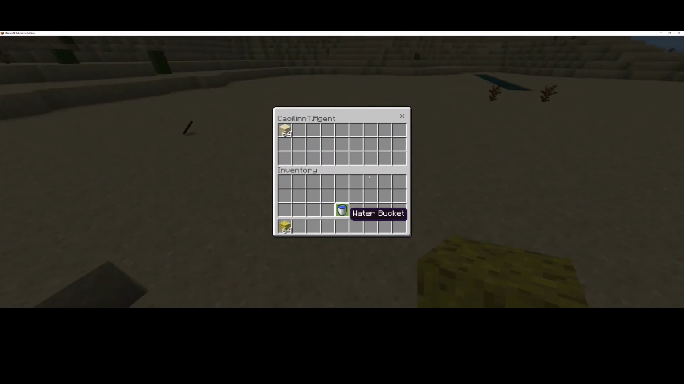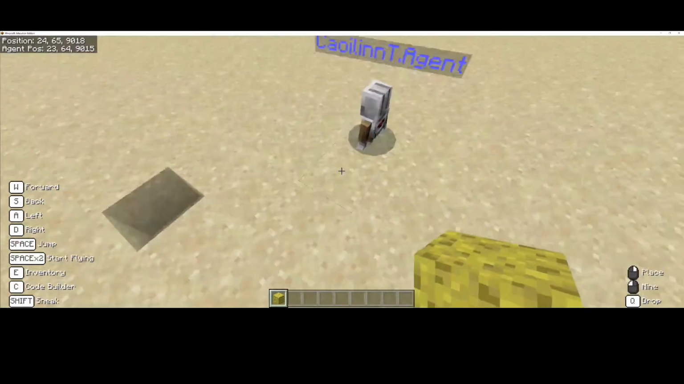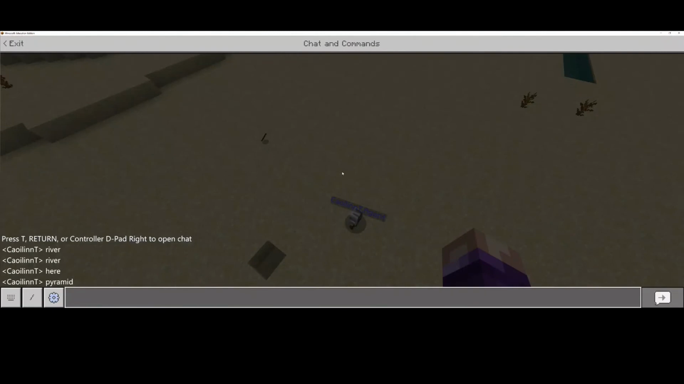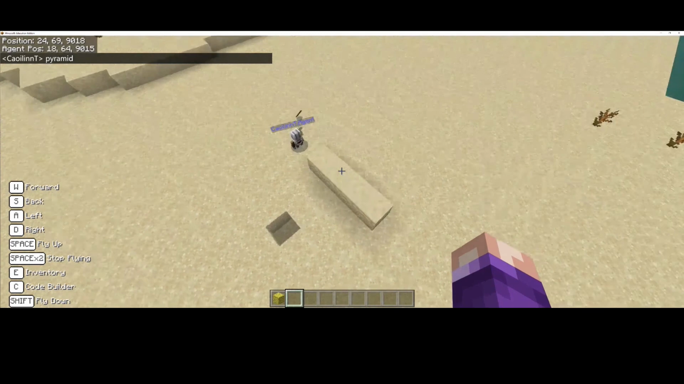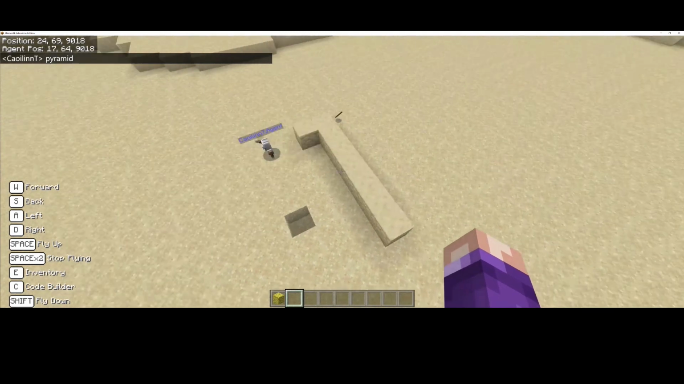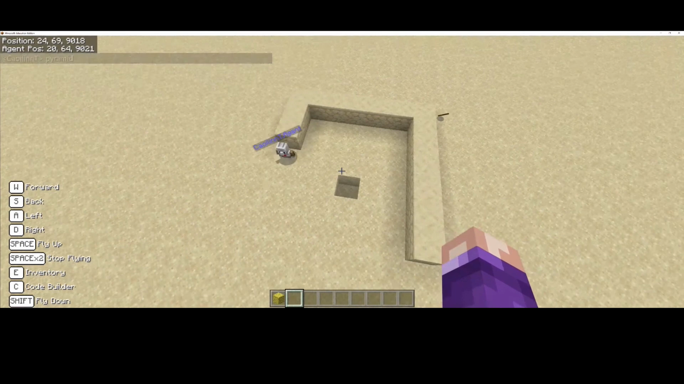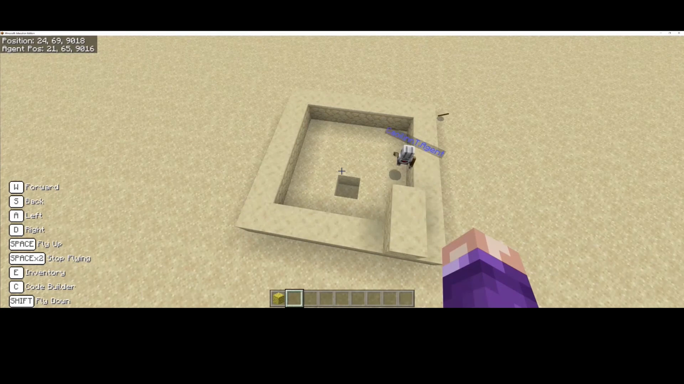I can take back the water. Okay, and now I'm going to fly up and get them to test out that code. So T to talk and pyramid. Okay, so the square seems to be looking okay. We have a little centipede there floating beside, I think.